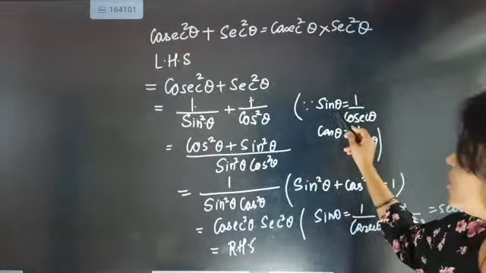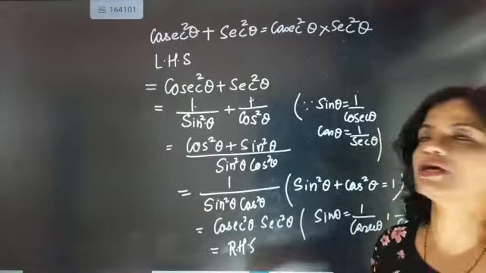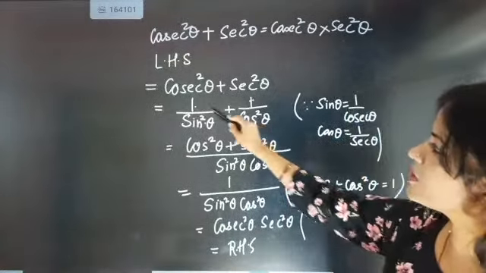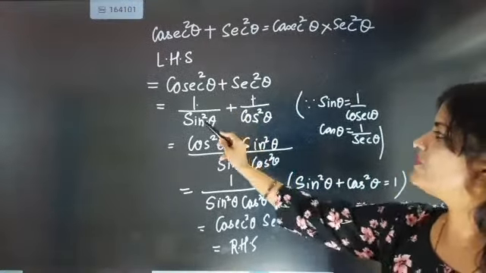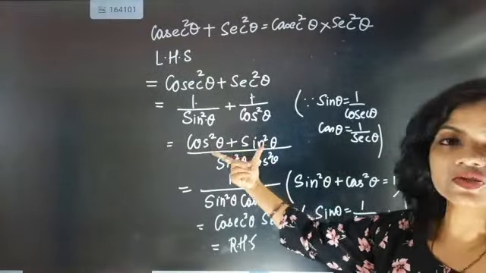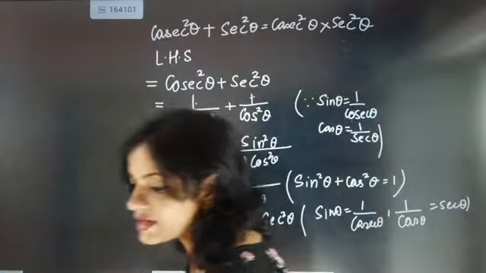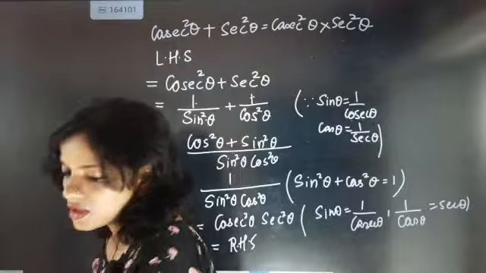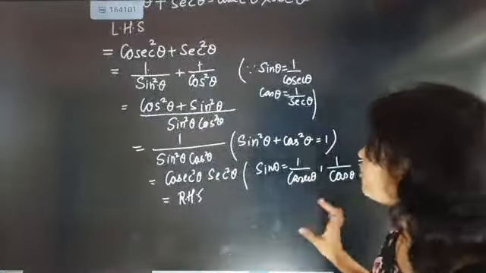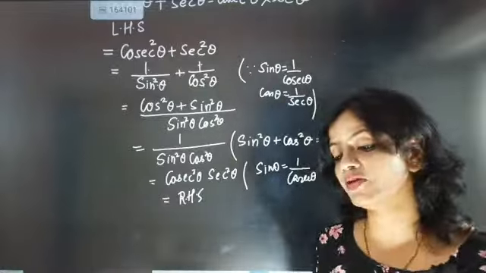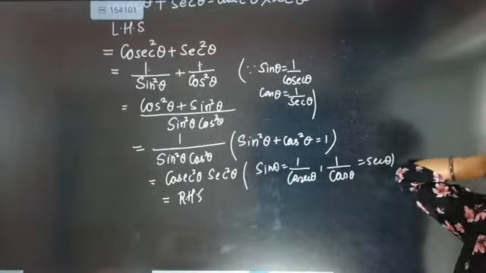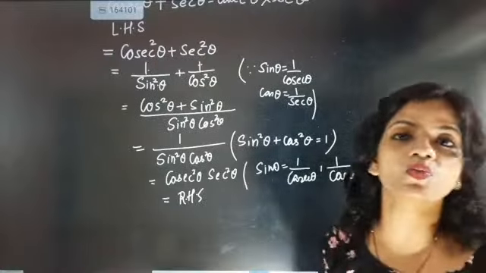Okay. So sin theta is 1 by cosecant theta, and then secant square theta is 1 by cos square theta. Then cross multiplication done, and these two will multiply with each other. Now cos square theta plus sin square theta: I gave you 3 identity formulas, and in that the first identity formula was sin square theta plus cos square theta equal to 1.